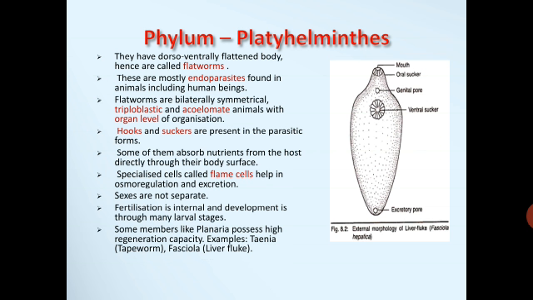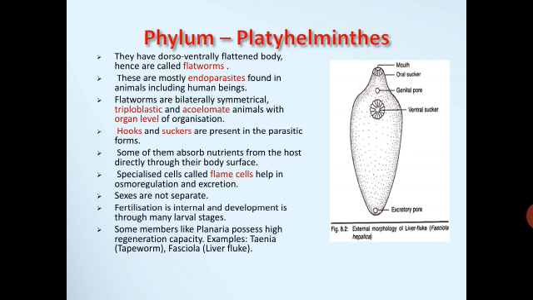Coming to the next phylum, phylum Platyhelminthes. Platyhelminthes are dorso-ventrally flattened, bilaterally symmetrical, acoelomate, triploblastic animals with incomplete digestive system. They are called flatworms. These are mostly endoparasites found in animals including human beings. Endo means they live inside the body of the organism, so they are called endoparasites.